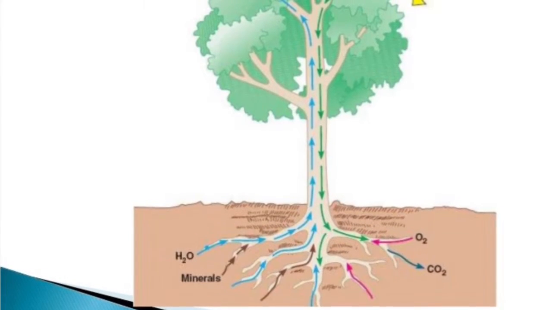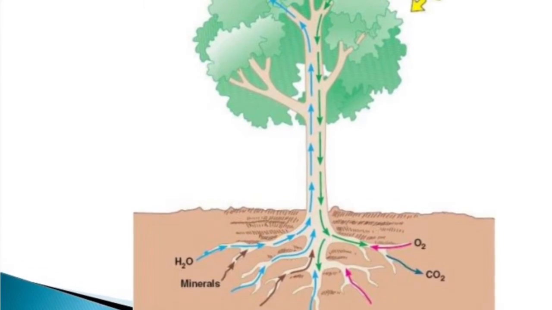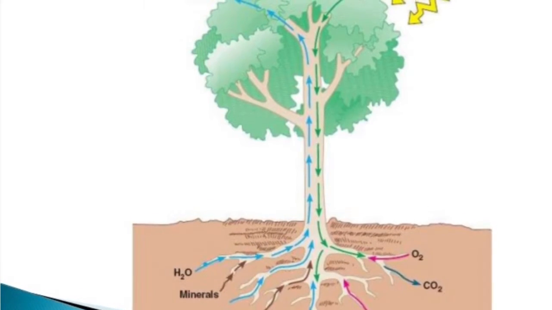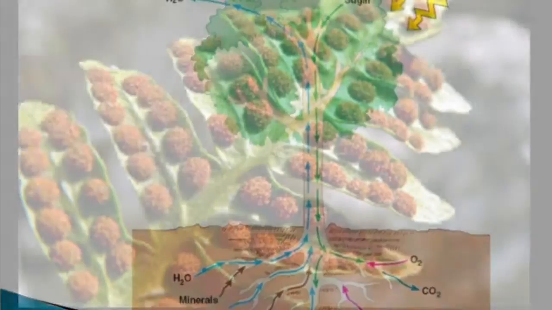Once plants moved onto land, natural selection kept those who had roots and shoots, and eventually killed off those who didn't. Large ferns and other seedless plants came to dominate Earth during this time period.